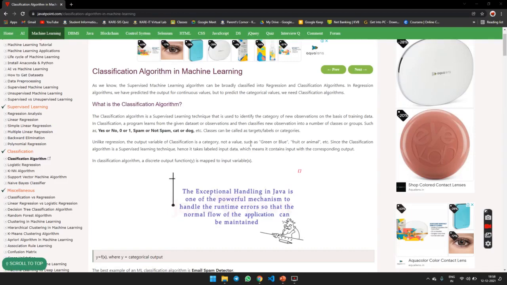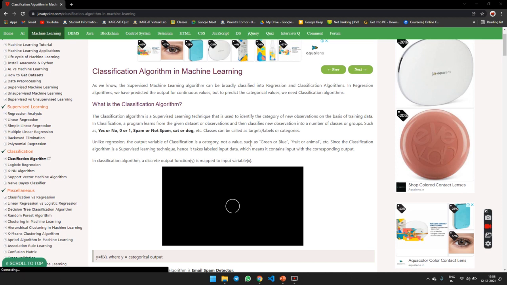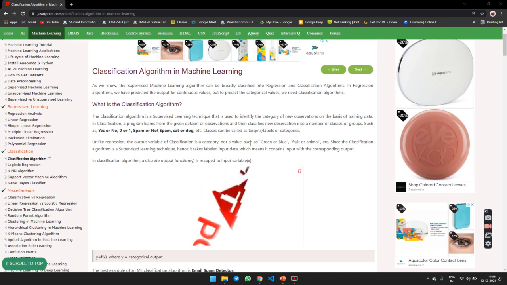Good evening friends, now we are discussing the classification algorithm in machine learning. As we know, supervised machine learning algorithms are broadly classified into regression and classification, as already stated in the previous section. In regression, we have to predict the output of a continuous variable, but to predict a category value, a classification algorithm is a must. First of all, what is a classification algorithm?